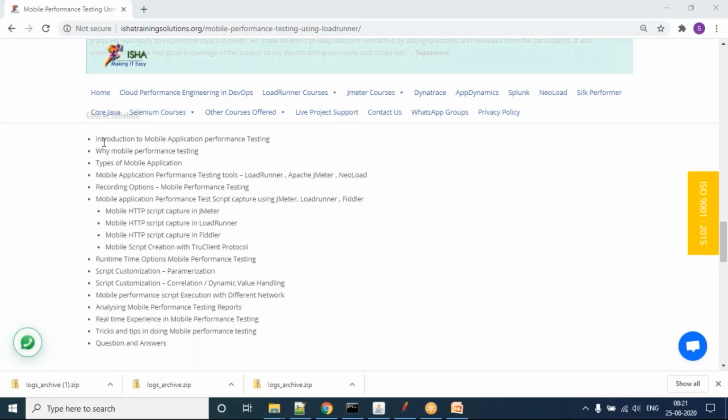What we are trying to bring in here, as Prabhakaran also mentioned, is that I'm going to show you the proxy configuration, the mobile device configuration, all those things, and then what has to be done in the respective tools. Say, what LoadRunner means, what JMeter means, what Fiddler means. That understanding, and then I'm going to show you each tool in one flavor, maybe hybrid in one tool, and web in one tool like that.